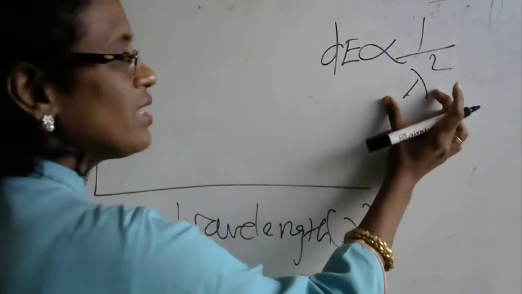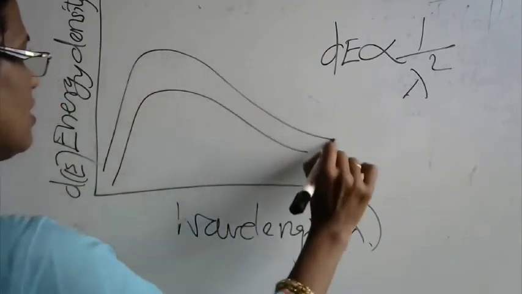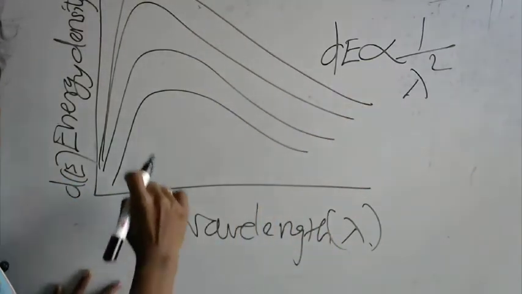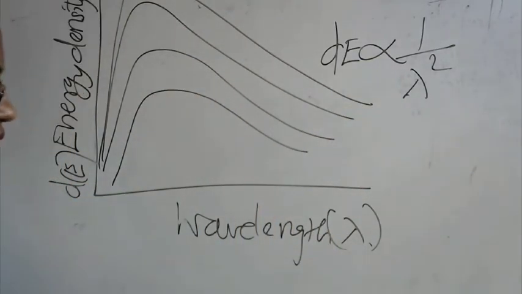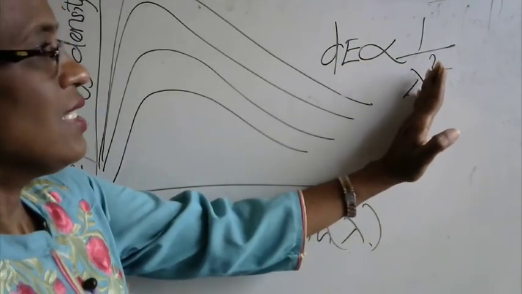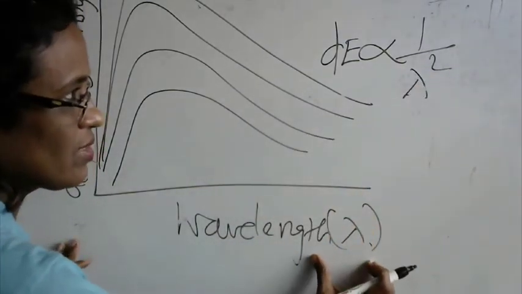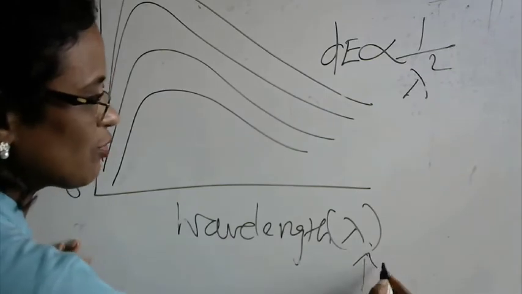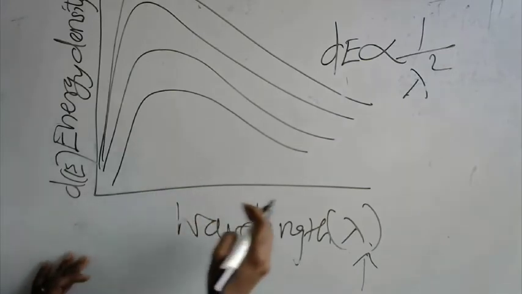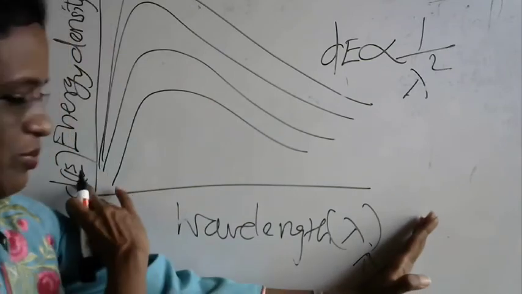This was a black body spectrum at different temperatures, like this. Now what you can understand is, as the wavelength is increasing, this is the higher portion of the wavelength, what will happen? The energy will decrease, isn't it?